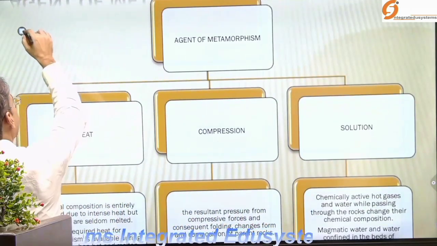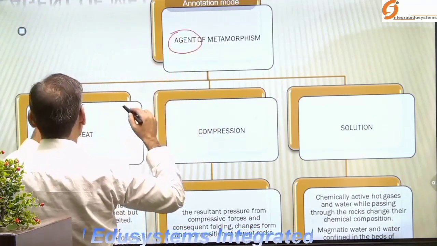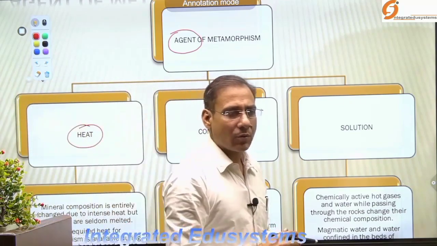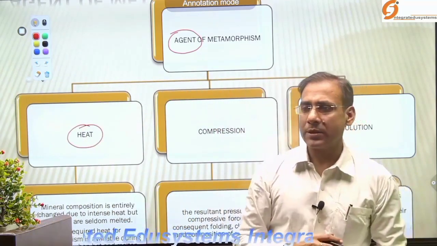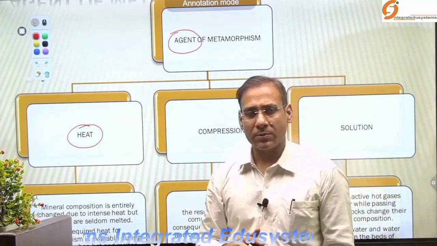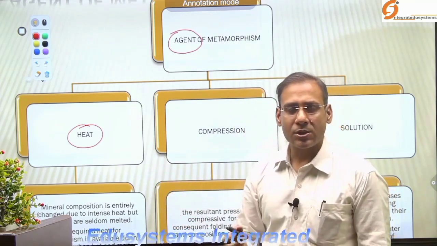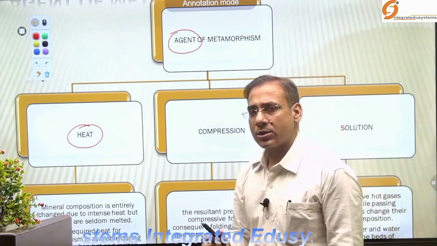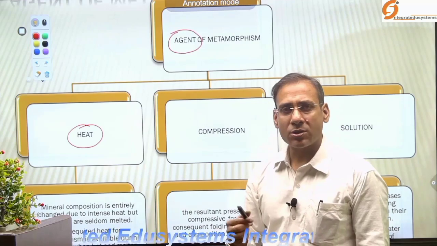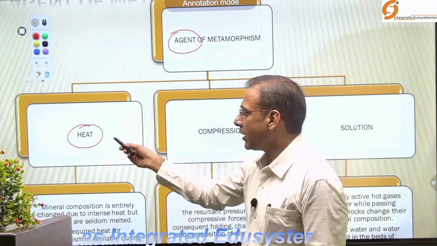When you look at the agents or the factors of metamorphism, heat is one factor. Due to heating, what happened? The melting of the rocks takes place, and rearrangement and recrystallization of rocks takes place, as a result of which the composition changes, sometimes the mineral compositions as well as the molecular arrangement, which leads to a different structure, a different texture, and metamorphic rocks appear. So heat is one agent.